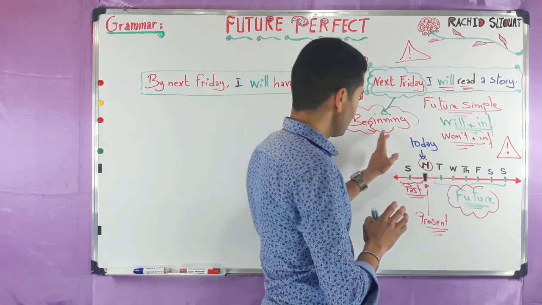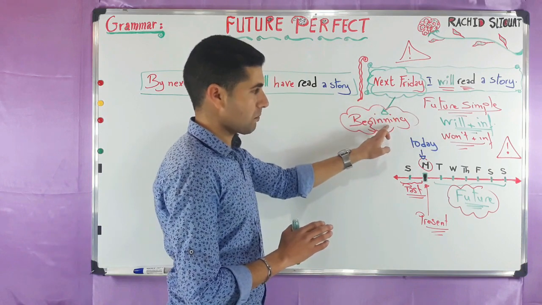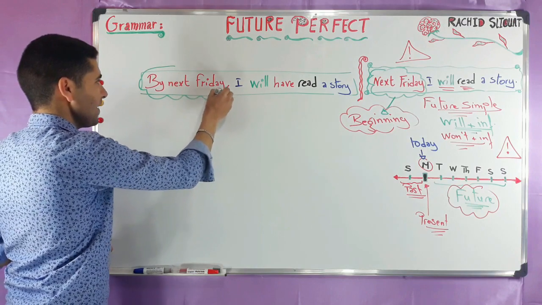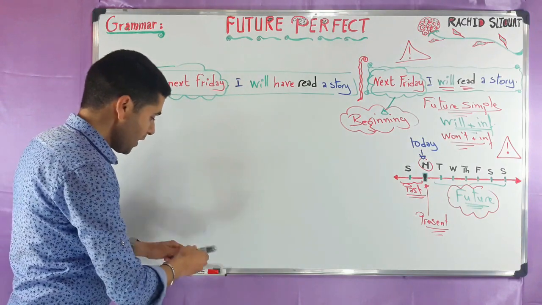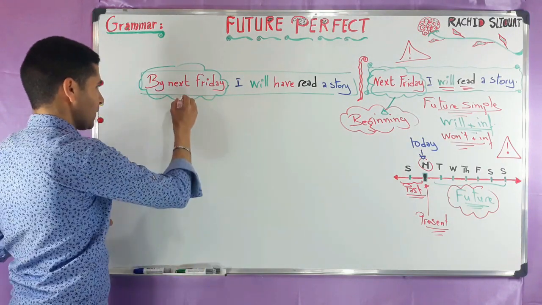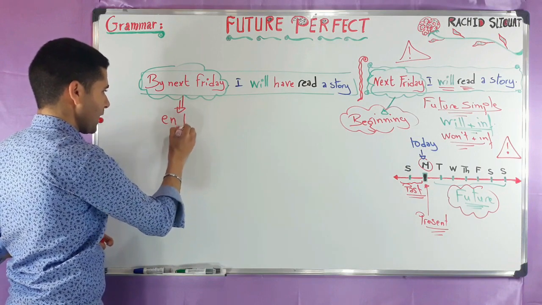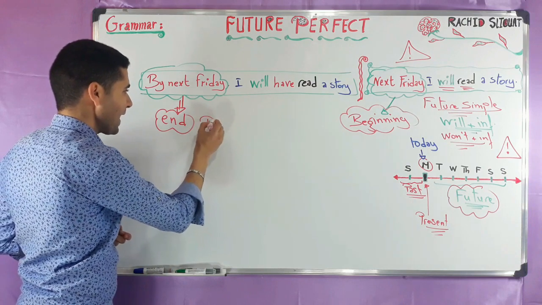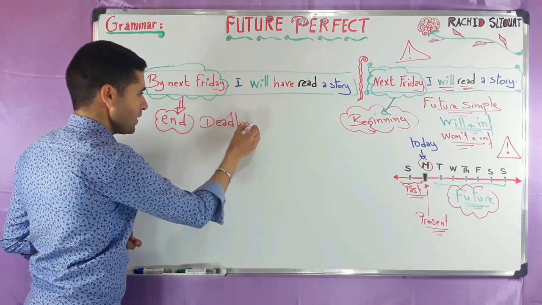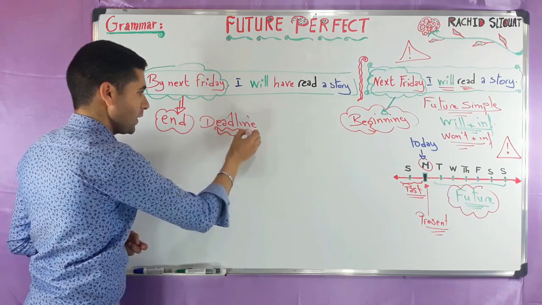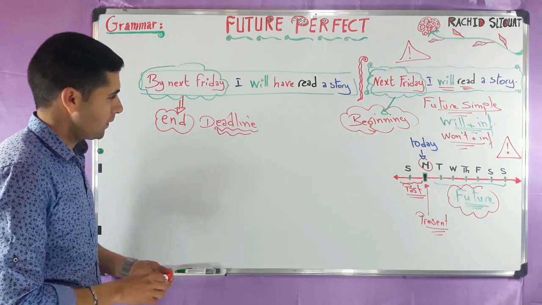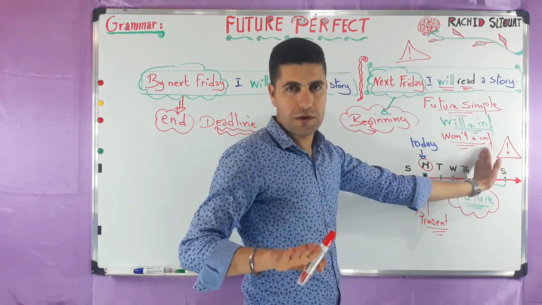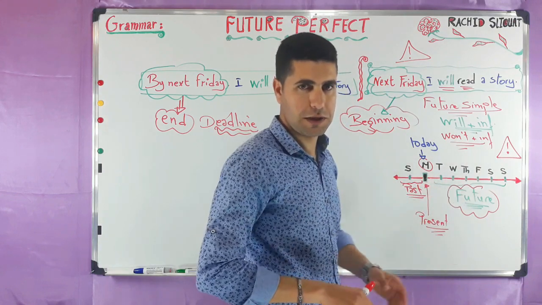If the future simple shows the beginning of an action, by next Friday is not the beginning, but shows very simply the end of the action, or we can say better, the deadline of the action. So by next Friday, I will have finished reading the story.